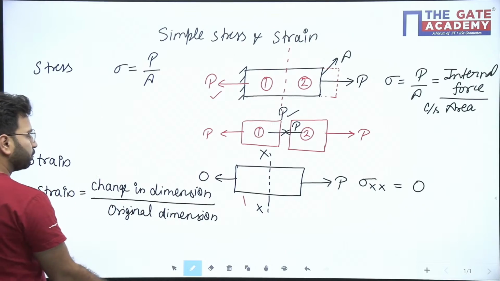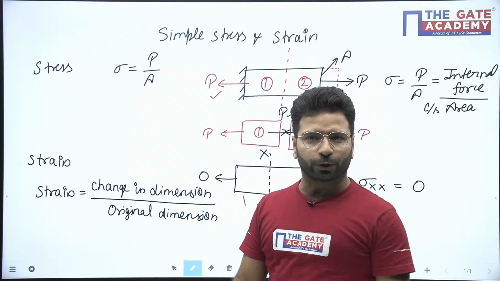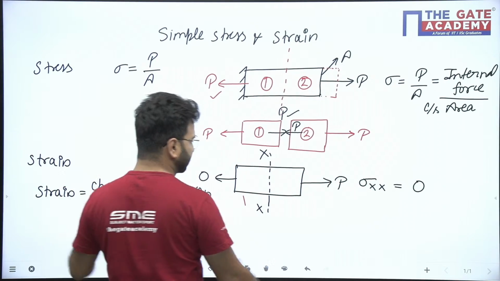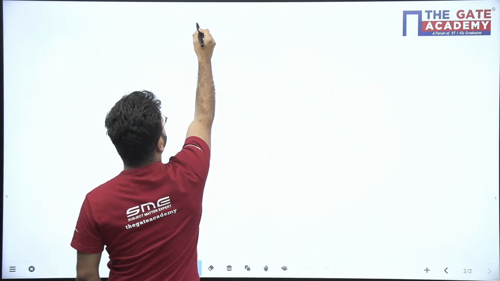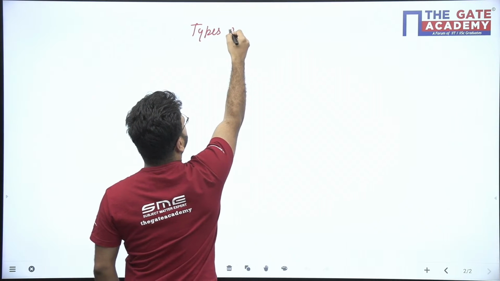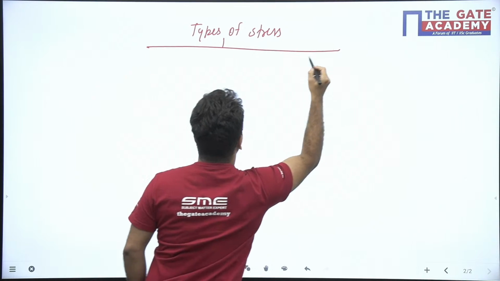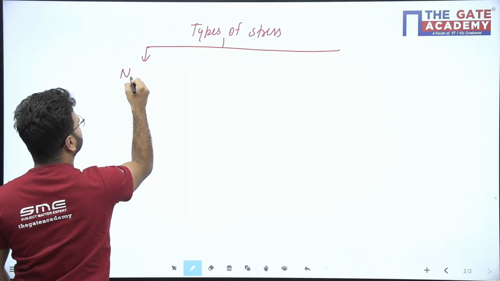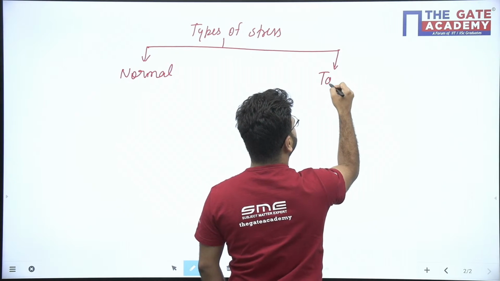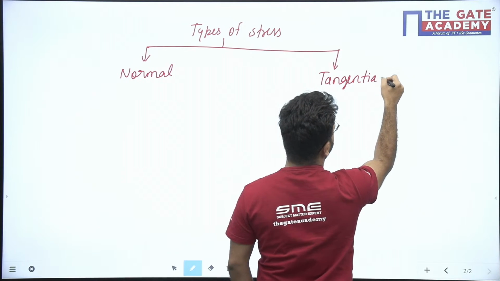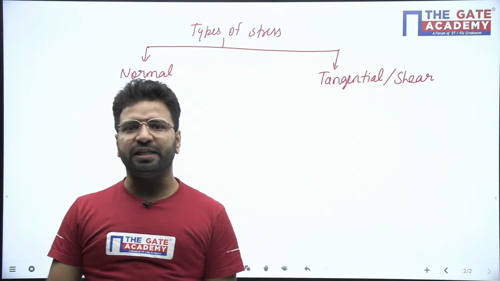So strain is there, then only the stress will generate. If strain is not there, stress is not going to generate. So this is basically stress and strain. Now if we discuss the types of stress, basically we have two types of stress. One is normal stress, the other one is tangential stress, or you may say shear stress.